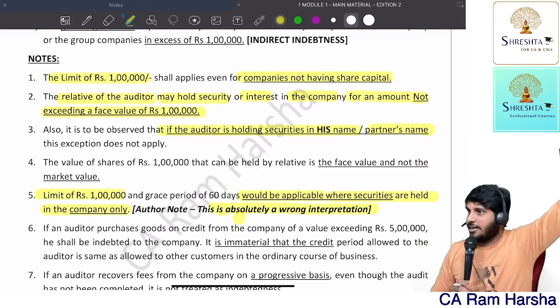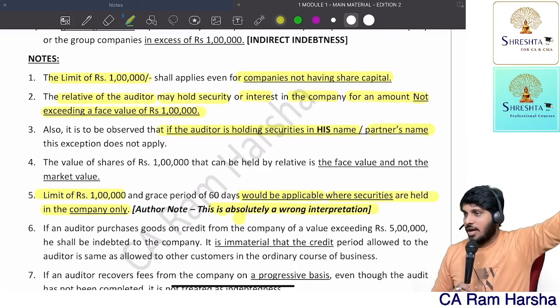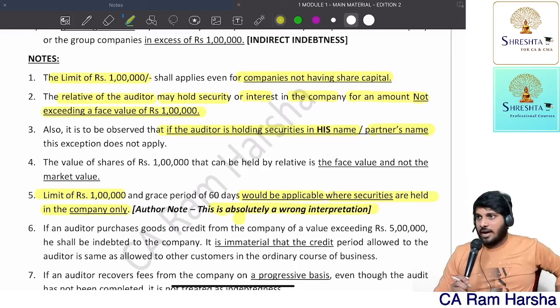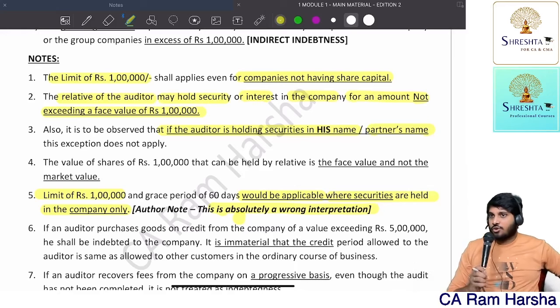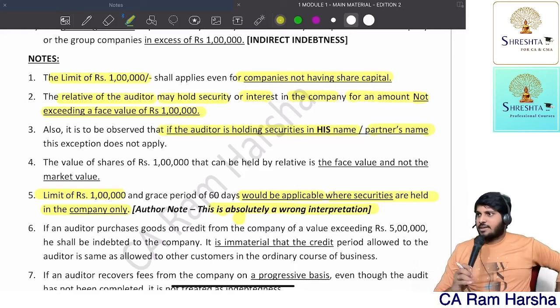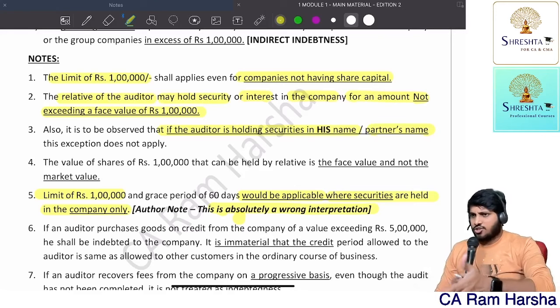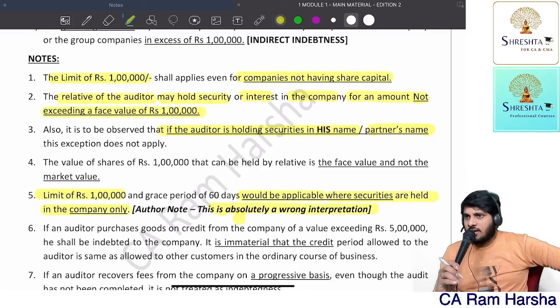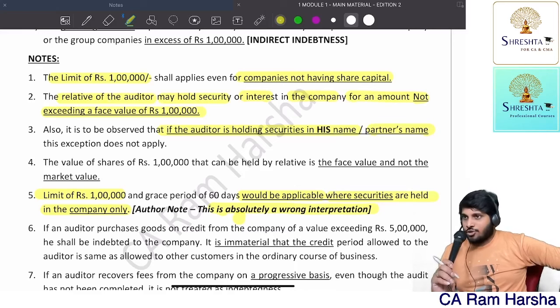Market value can be 100 crore also. 1 lakh face value, market value can be 1 crore, 100 crore also. MRF is there. Share price is trading around now, I'm not sure exactly. Once it used to be traded around 75-80,000. Face value 10 rupees. What is the market price? 80,000 rupees. Almost 8,000 times more than face value.